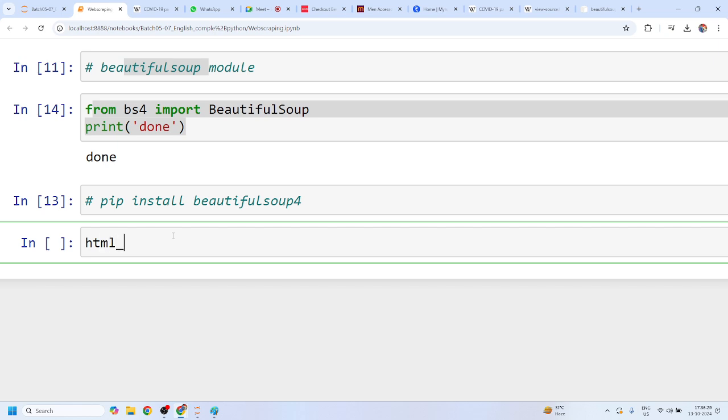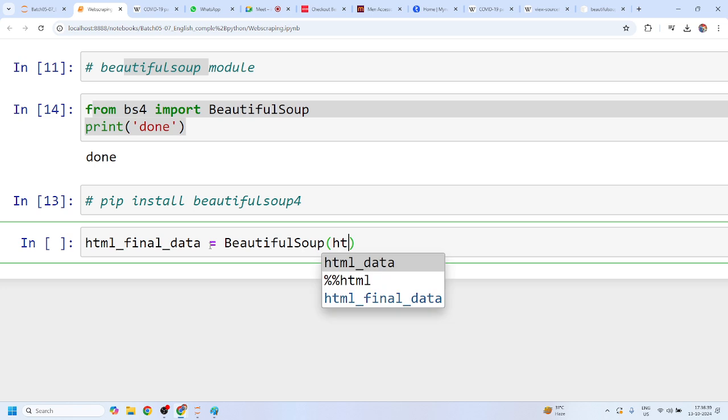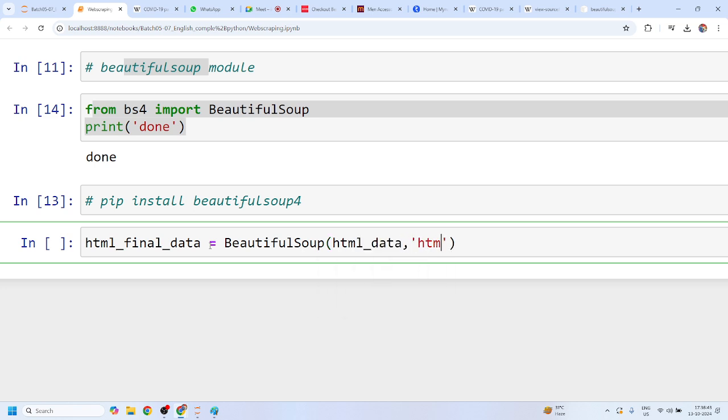Yes, sir. Now again, your task is to create the HTML data. You can say HTML final data, and you can use BeautifulSoup, and inside this BeautifulSoup you can pass the previous HTML data, saying this is my HTML data. Then let me pass the parser, html.parser. This is the method that you have to use. This is the fixed method. Okay, Mohit?